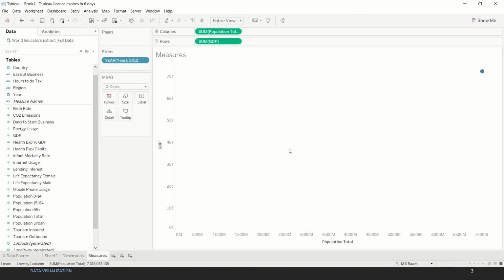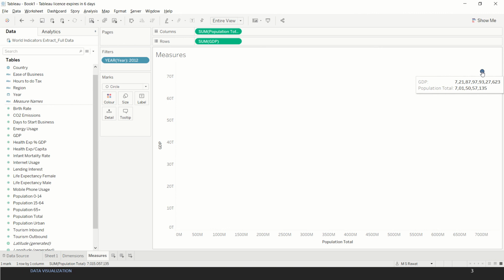So why so? This is another concept wherein any measure is by default aggregated by Tableau. So for instance, we have population and GDP. If I hover over this bubble, we see a number coming up for GDP and population total. So what Tableau has done, it has aggregated all the values for the given year for all the countries.